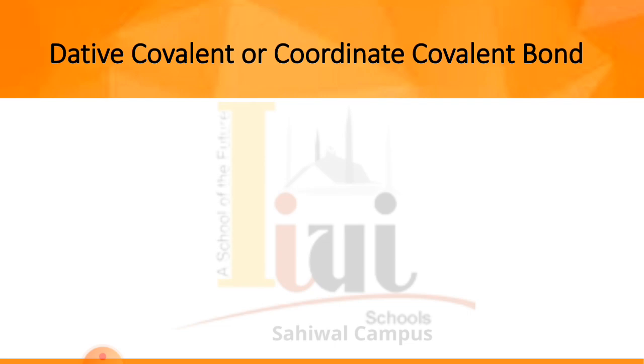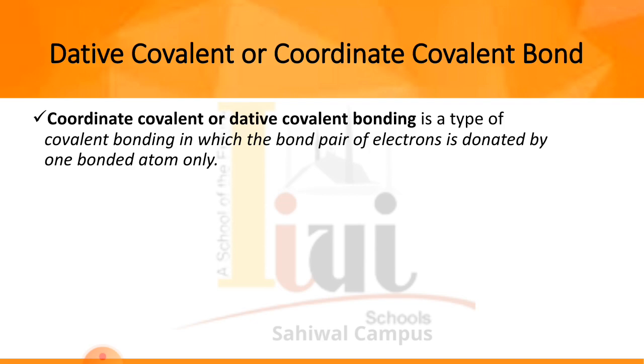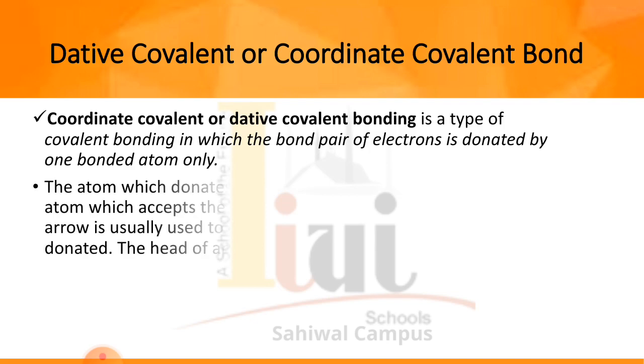The next one is the dative covalent or the coordinate covalent bond. Basically, this is a type of covalent bonding in which the bond pair of electrons is donated by one bonded atom only. So one bonded atom just donates the electrons and the other accepts. So it is basically a donor-acceptor relationship.